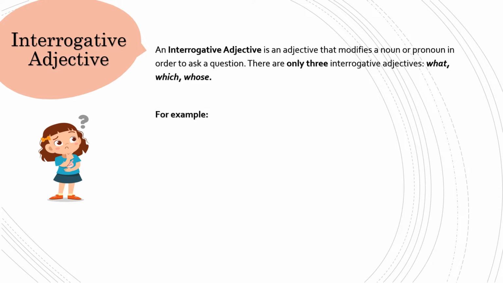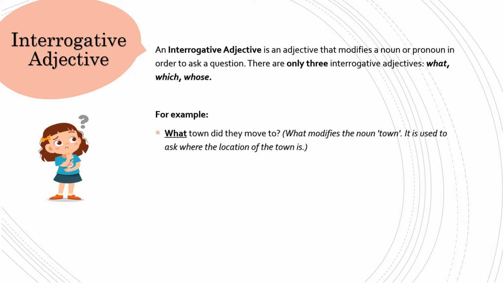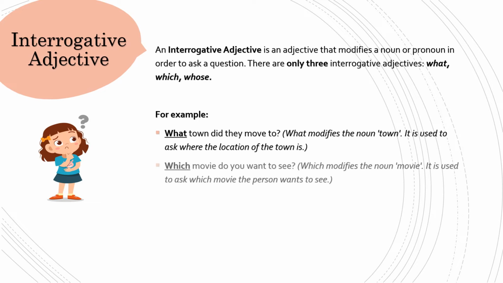For example, what town did they move to? What modifies the noun town. It is used to ask where the location of the town is. Which movie do you want to see? Which modifies the noun movie. It is used to ask which movie the person wants to see.